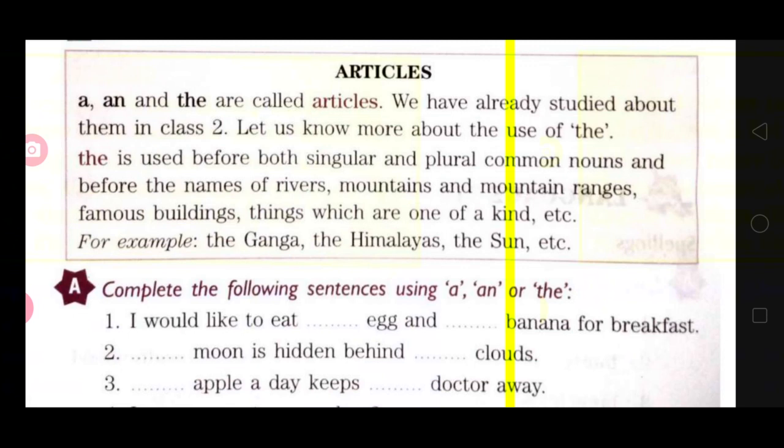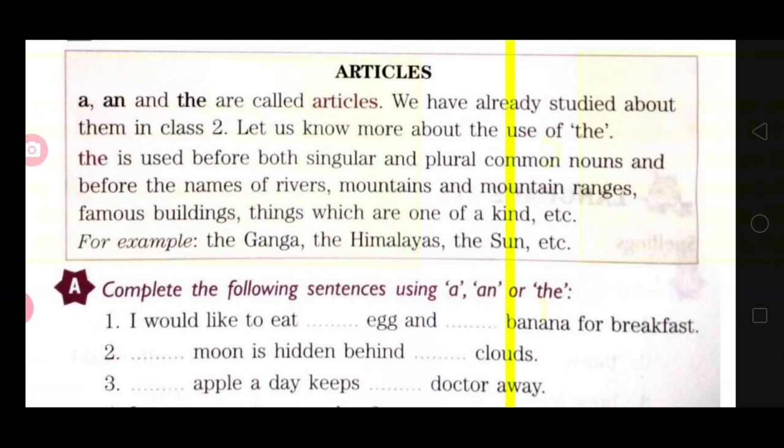Now suppose there is a sentence, she is the tallest girl in the class. Here the superlative degree has been used, tallest. Then here you will use the. She is the tallest girl in the class. I hope you must have understood it. See, some examples are given on this page. For example, the Ganga, the Himalayas, the sun, etc.